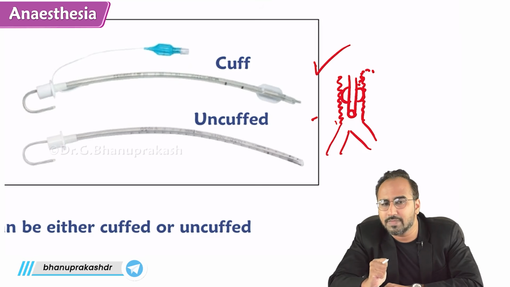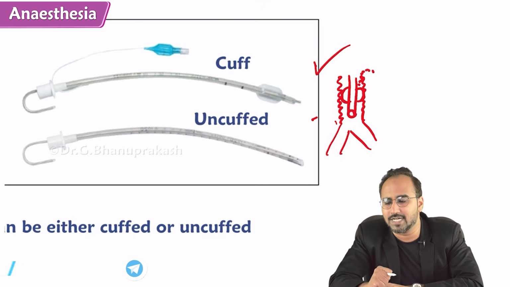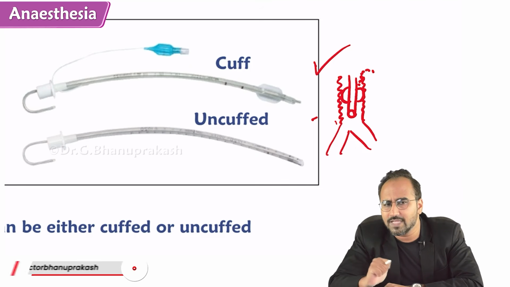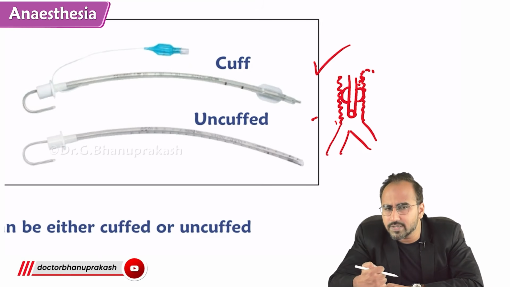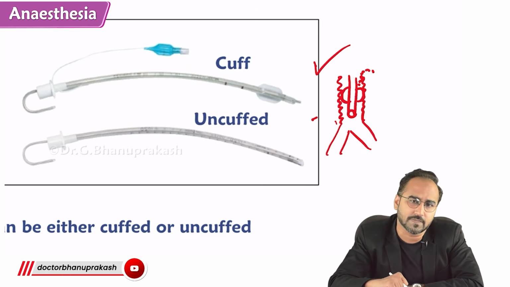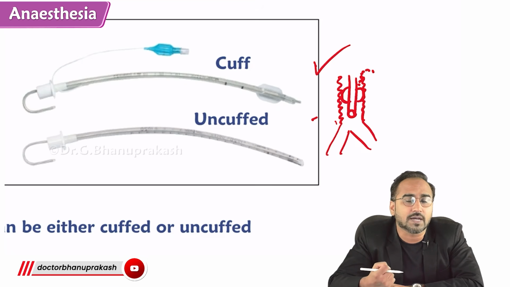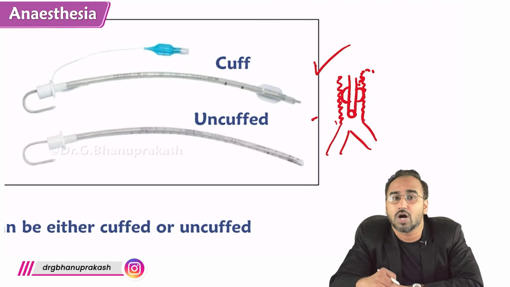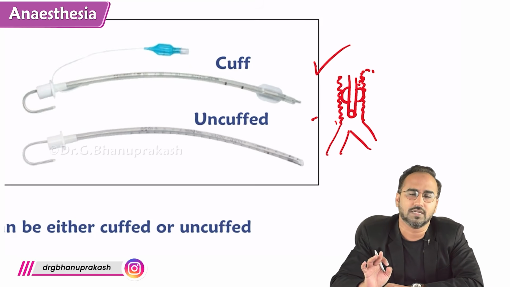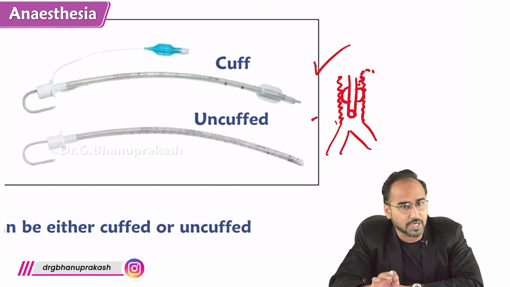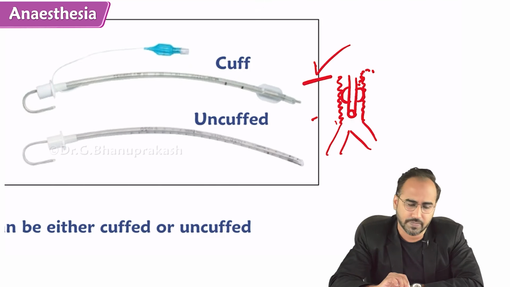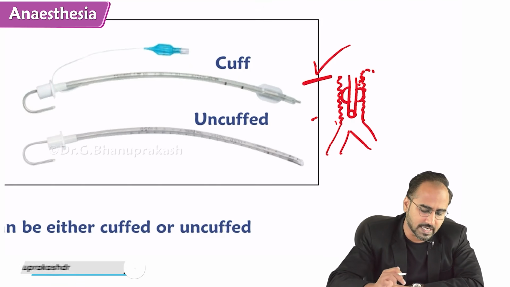Then you connect this laryngeal mask airway to a breathing circuit and you ventilate the patient. Where will the ventilated gas go? The gases will go into the trachea as well as into the esophagus. Imagine if the patient is full stomach, what will happen? The moment the gas goes into the esophagus, patient will aspirate. So LMA causes aspiration in full stomach patient, right? Due to this reason, LMA is not a definitive airway. The definitive airway is always the endotracheal tube, and we know the reason why.